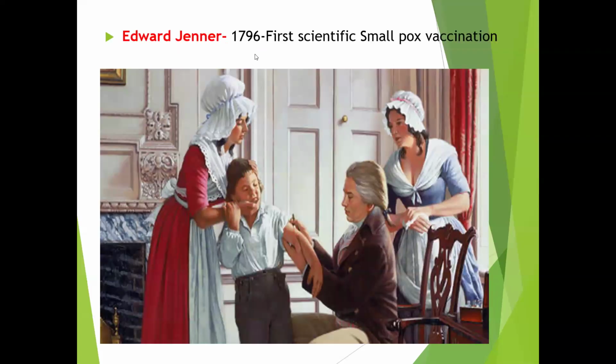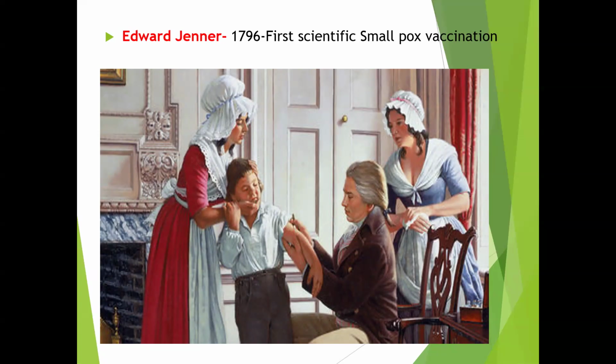Next, Edward Jenner in the year 1796. He gave the first scientific smallpox vaccination. There is an interesting story behind this one. Smallpox was one of the deadliest diseases in the olden days.